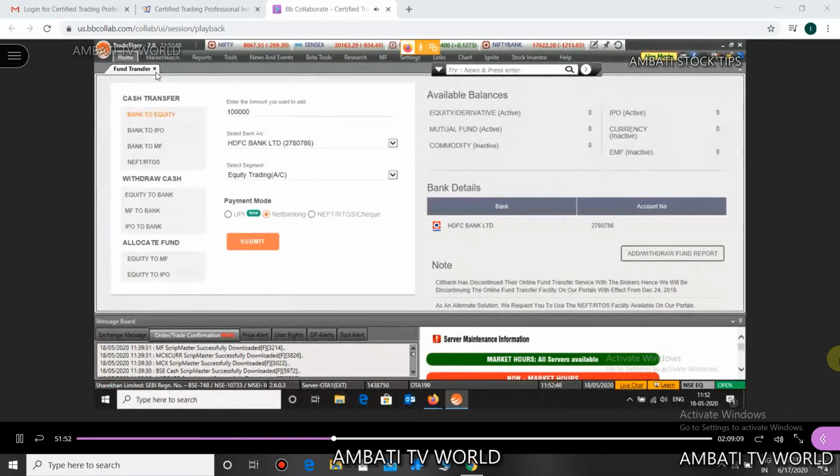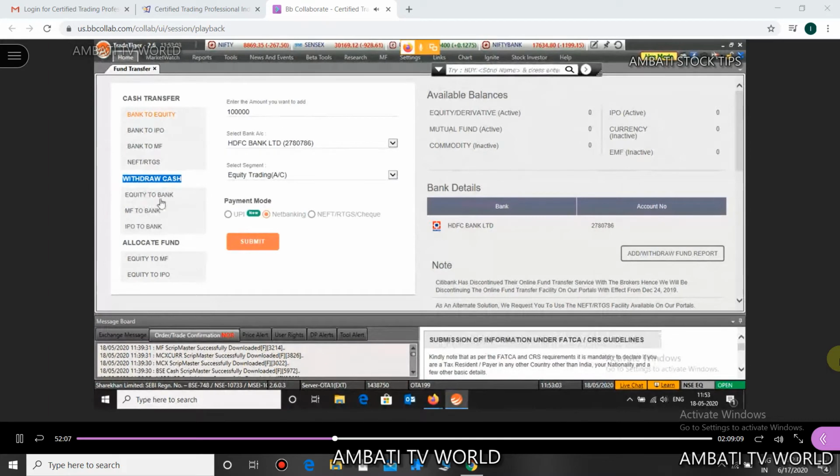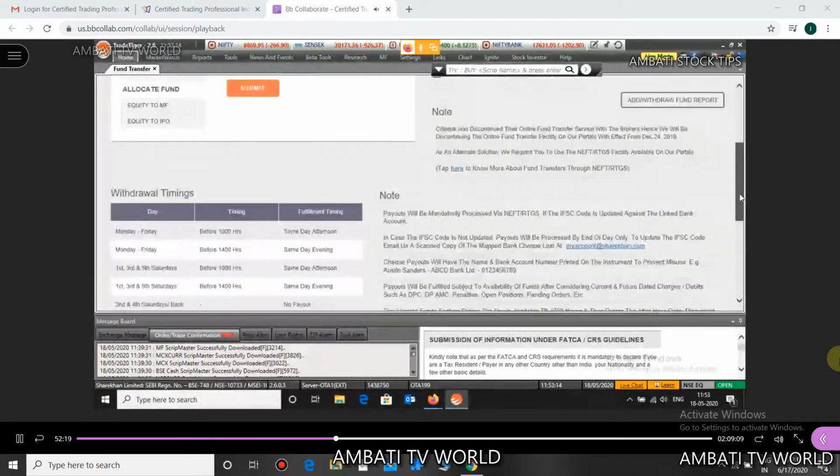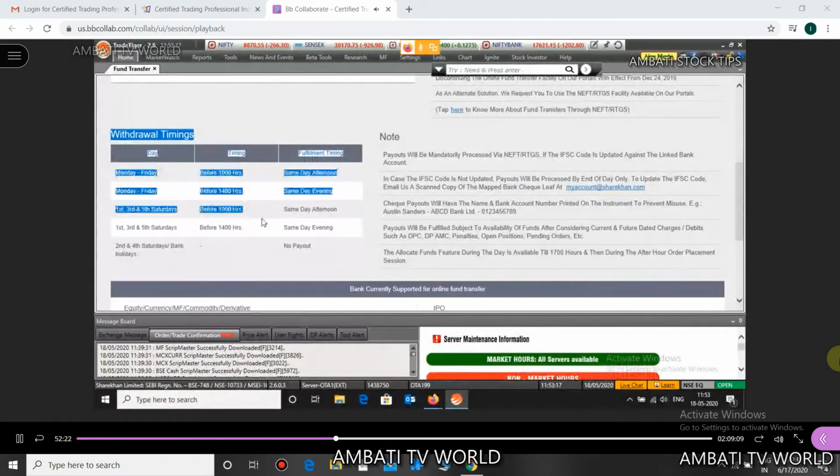Absolutely, Mr. Joseph. How to reverse? Now see here, just below that, can you see withdraw cash? Equity to bank account, mutual fund to bank account, or IPO to bank account. That's how you can shift your money from your Trade Tiger account back to your bank account. It has certain timings, so just scroll down a little bit and you will see the withdrawal timings here. Try to adhere to these withdrawal timings and you will get the funds accordingly. Clear, everyone? Can you see these withdrawal timings, everyone?